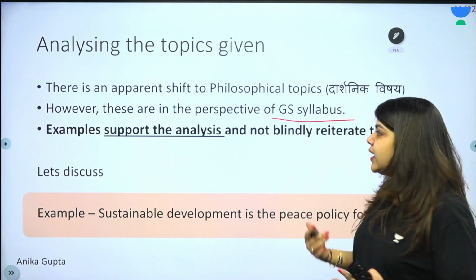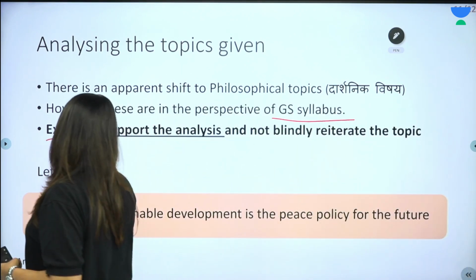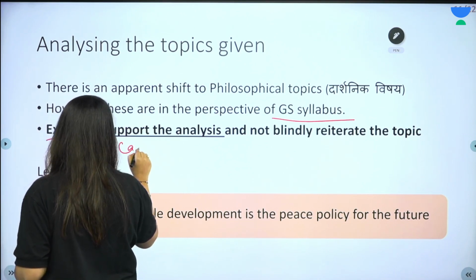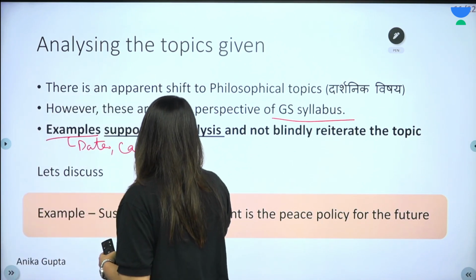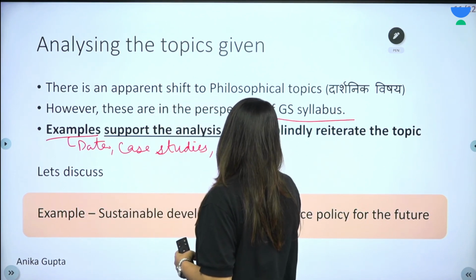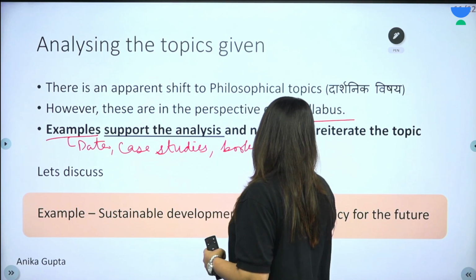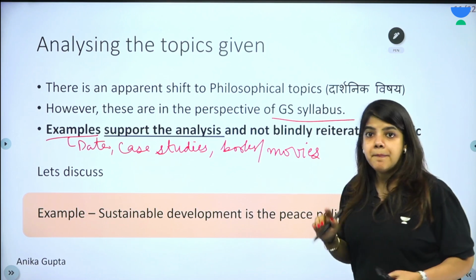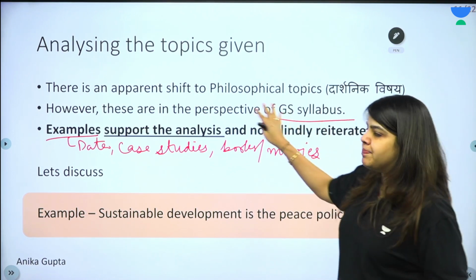We've spoken about examples. Here we have mentioned that we can use data, case studies, references from books, movies. All of this is possible, but this should be supporting your point.